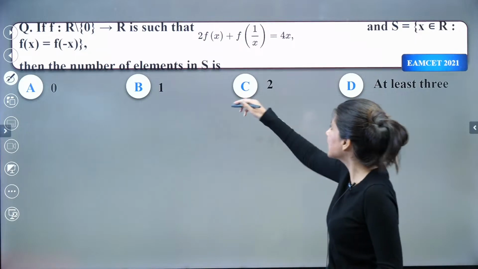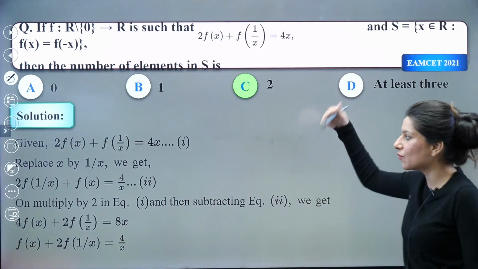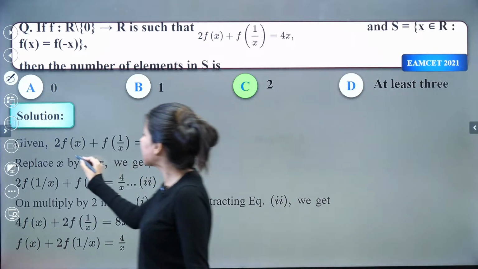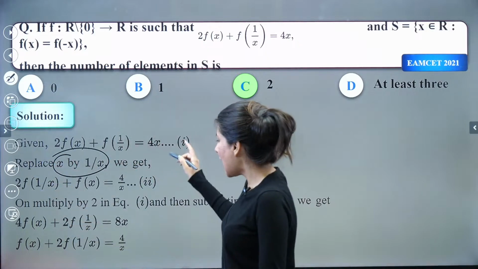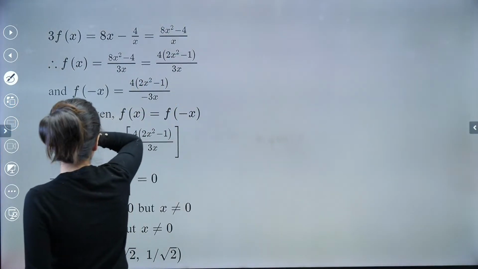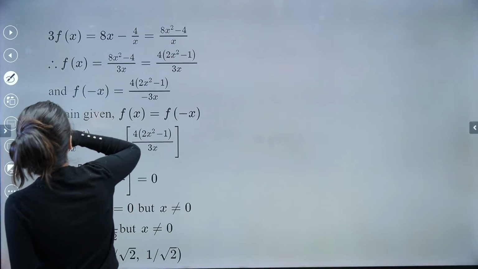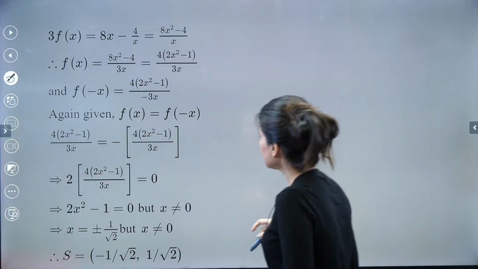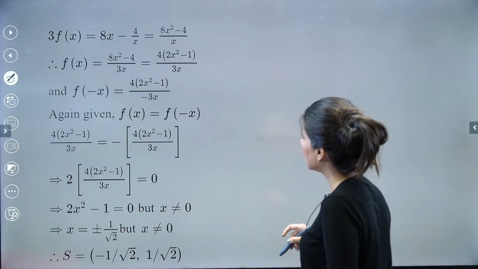So which answer is correct? Option C is absolutely correct. So what did we do? We just replaced x by 1 by x. That is the first step, and we figured out what fx is. So fx is coming out as this. Fx is coming out as this. Okay. So this is 3fx.